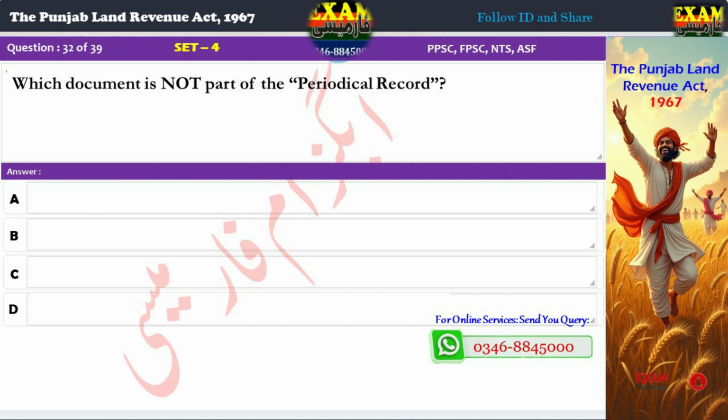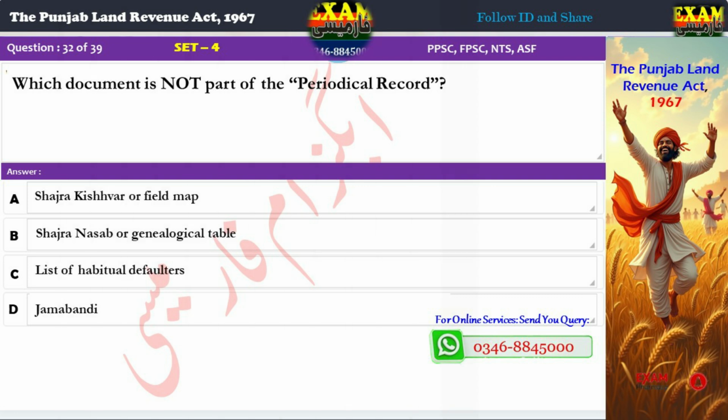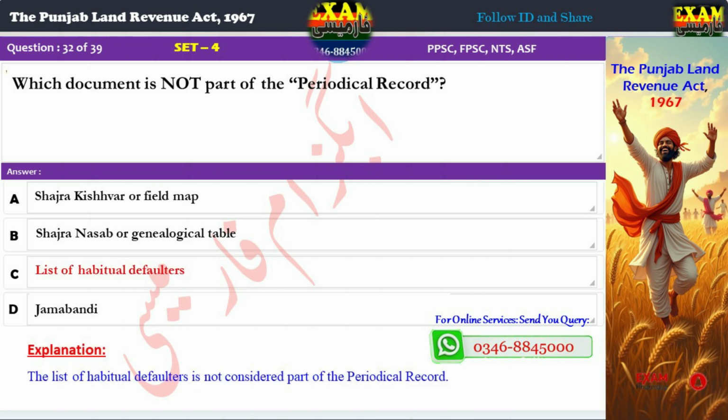Question 32. Which document is not part of the periodical record? A. Shajra Kishtwar or field map, B. Shajra Nasab or genealogical table, C. List of habitual defaulters, D. Jamabandi. Correct answer, C. List of habitual defaulters. Explanation: The list of habitual defaulters is not considered part of the periodical record.